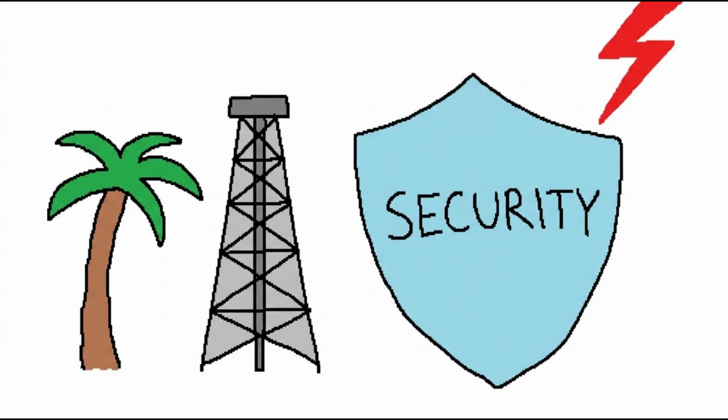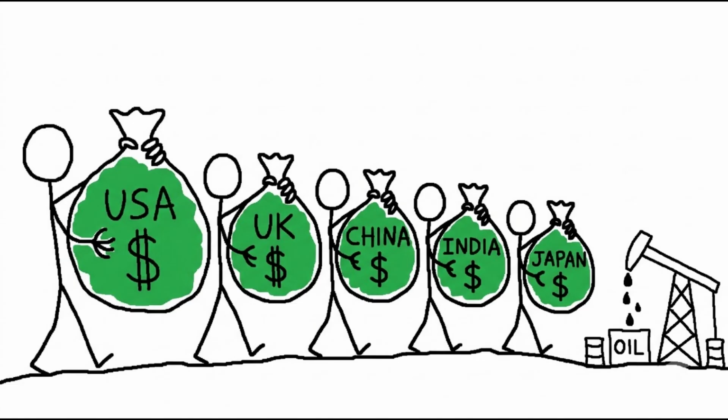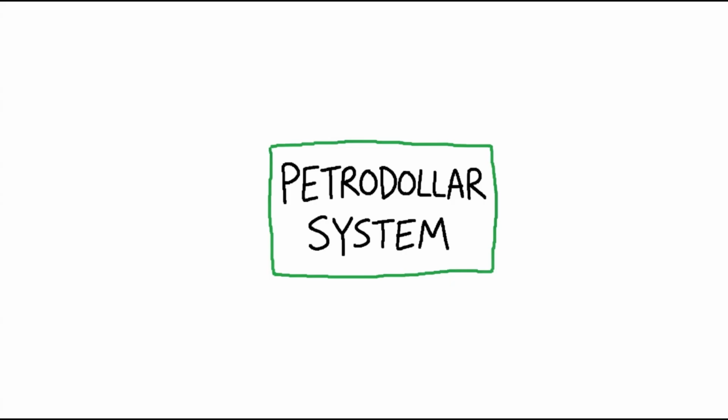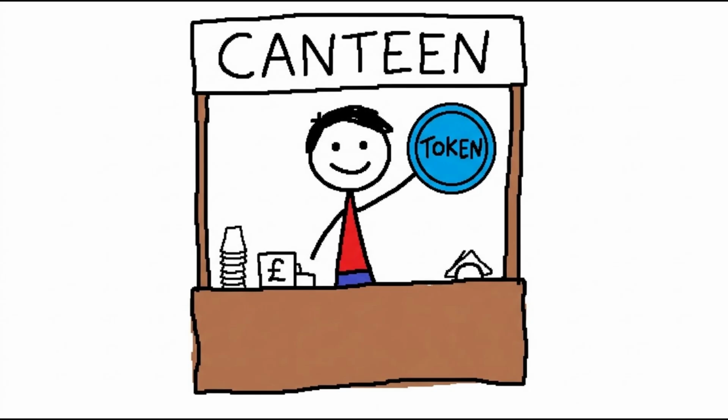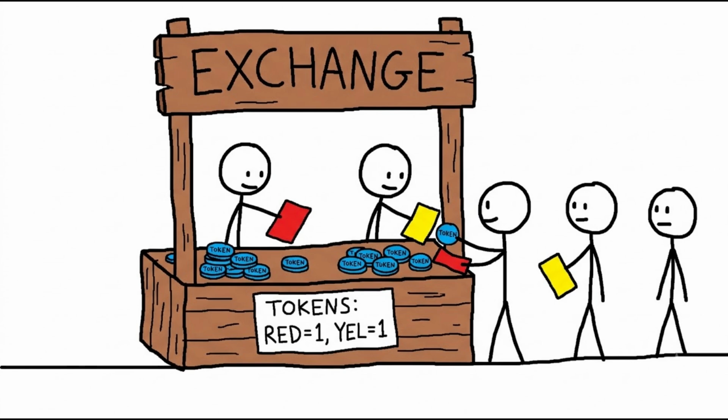Chapter 4: How oil made the US dollar even more powerful. So far we've learned that the US dollar remained strong even after it was no longer backed by gold. But then something happened that made the dollar even more powerful. That something was oil. Oil is one of the most important resources in the world. It powers cars, trucks, airplanes, ships, factories, and even helps produce many everyday products like plastics and chemicals. No matter where a country is located, it needs oil.